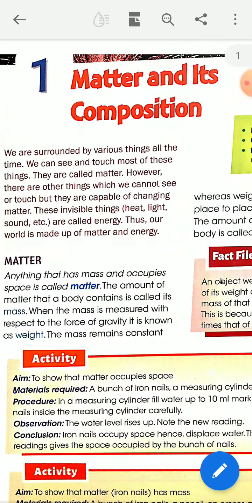Today I am going to start the first chapter of class 7th chemistry. The topic is matter and its composition. This is the first chapter of class 7th chemistry. In this chapter we will discuss matter and different states of matter and their characteristics. So, first, what is matter?